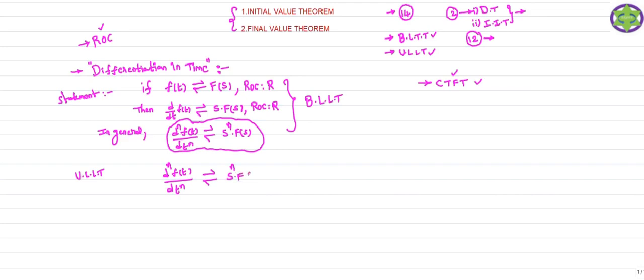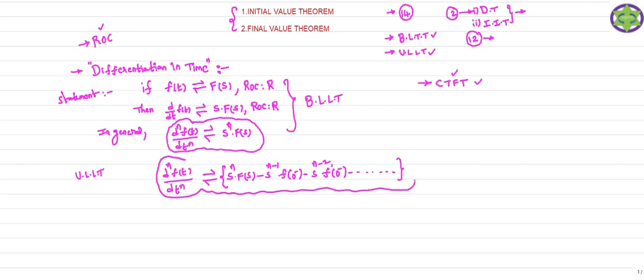s power n into F of s minus s power n minus 1 into f of 0 minus s power n minus 2 into f dash of 0 minus and so on, and it continues like this. So this is the Laplace transform of the nth order derivative of the time domain signal f of t. One should remember this expression. This is a very important expression, so you should keep it in your mind.